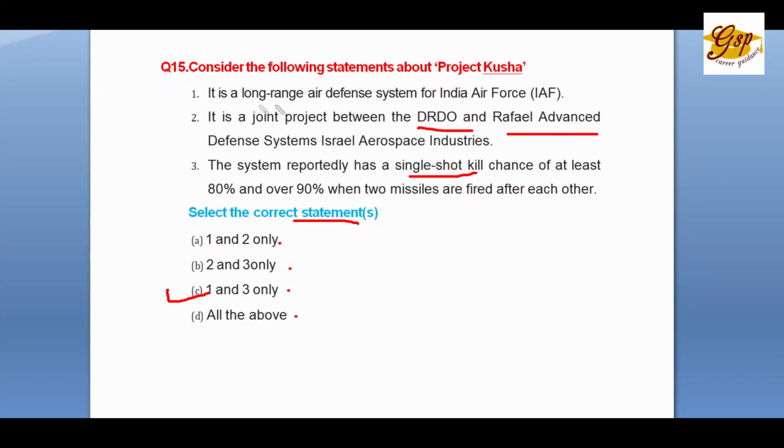Of course, it's a long-range air defense missile. That's right. And its accuracy is 80% to 90%. The second one is wrong because it is only DRDO. There is no Rafael Defense System and Israel Aerospace Industries. Right? So that's it.